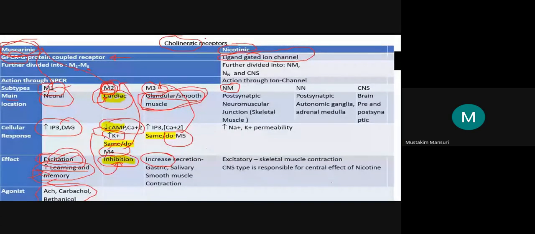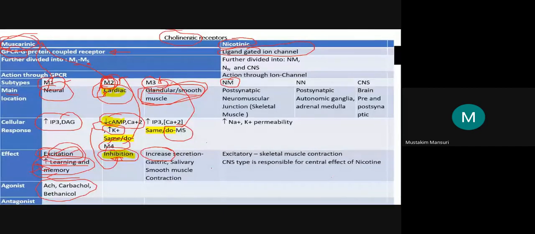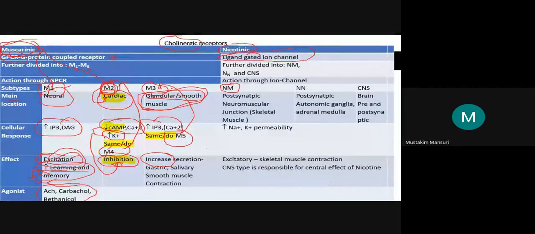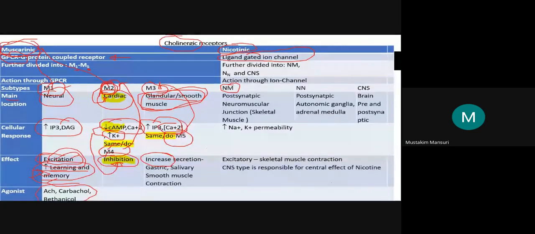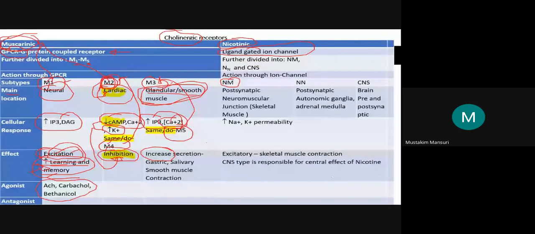Here, when you stimulate the M3 muscarinic receptor, you will get an increase in IP3. Just remember: increase in IP3. That will increase the intracellular calcium, and this calcium is responsible for the increased effect.